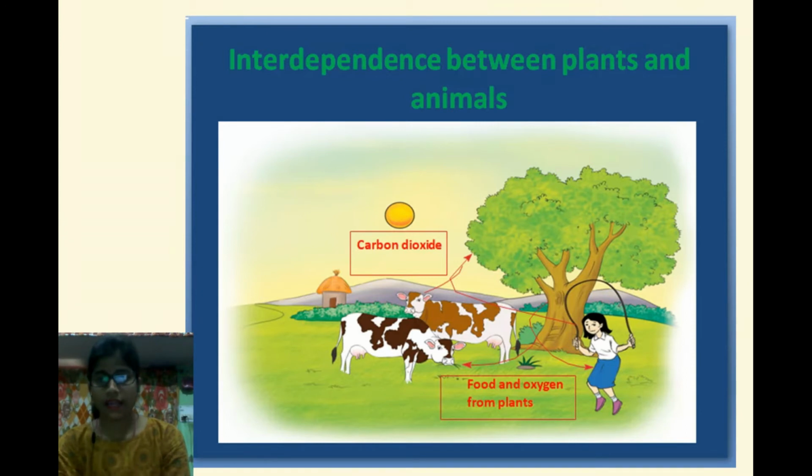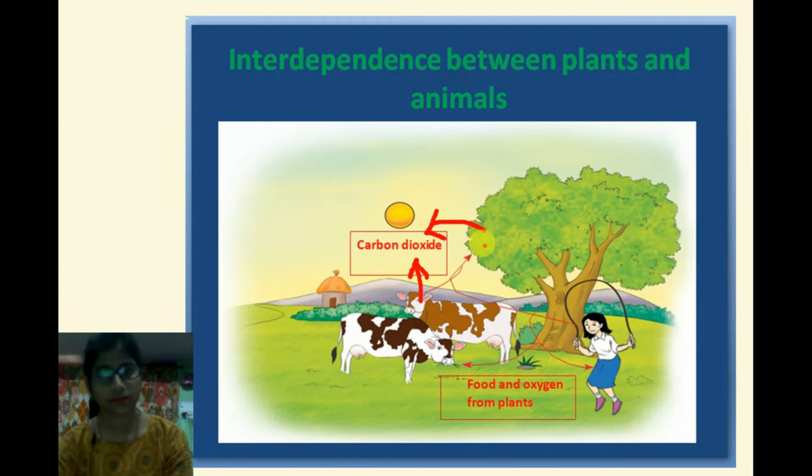When animals breathe, they give out carbon dioxide. What do animals breathe out? Carbon dioxide. And that carbon dioxide is used by the plant to make their food.